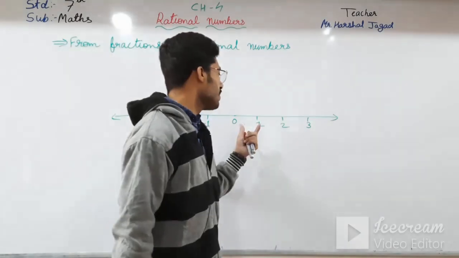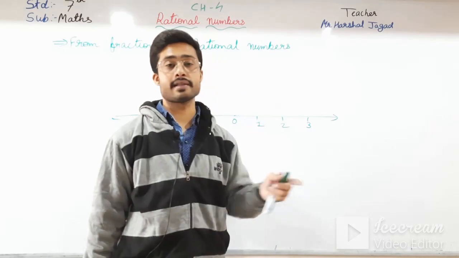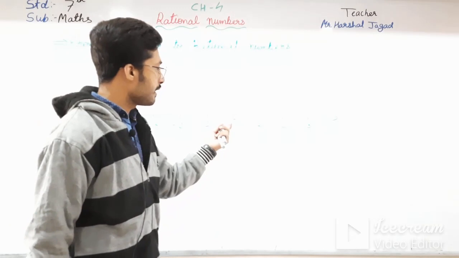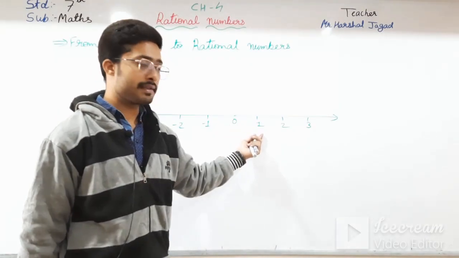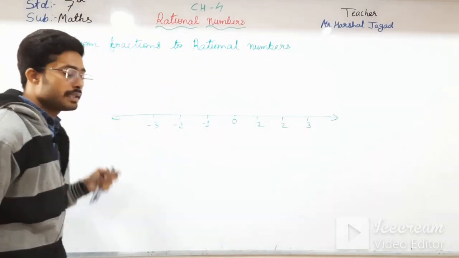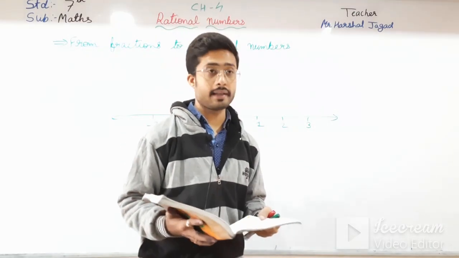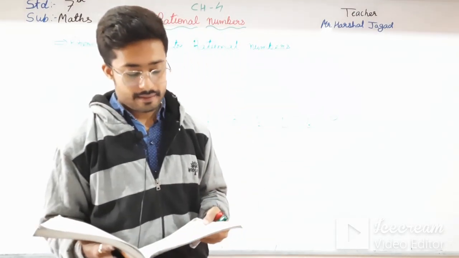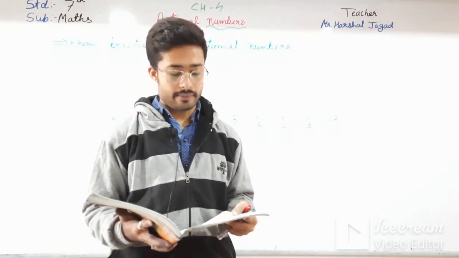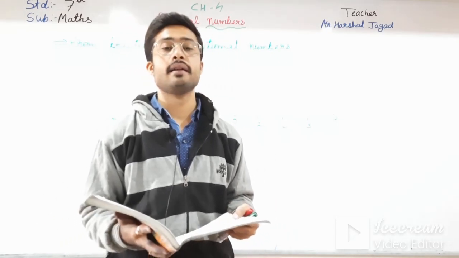Here also, 0 to 1 is equal to 1 to 2, 2 to 3; all distances should be the same. We can take 1 centimeter distance. Here, if I take, this is from 0 to 1 centimeter, 2 centimeter, 3 centimeter, 4, 5, 6, and so on, and here also the same. The distance between 0 and 1 is also the unit length. Thus, the distance between 0 to 2 will be 2 unit lengths. Similarly, the distance from 0 and half will be half unit length.